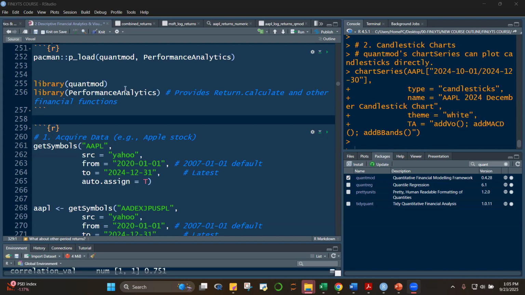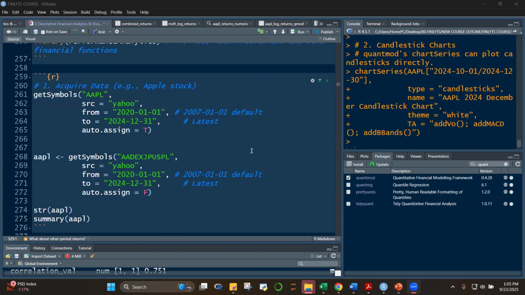Okay, then we said the two packages that are of prime importance to us are quantmod and PerformanceAnalytics. With quantmod, we're able to download data from several sources like Yahoo, FRED, the Federal Reserve Bank of St. Louis economic data, and other APIs like Alpha Vantage, Oanda, etc. So there are many sources from which we can download data. For stock prices, Yahoo is the best place to go.